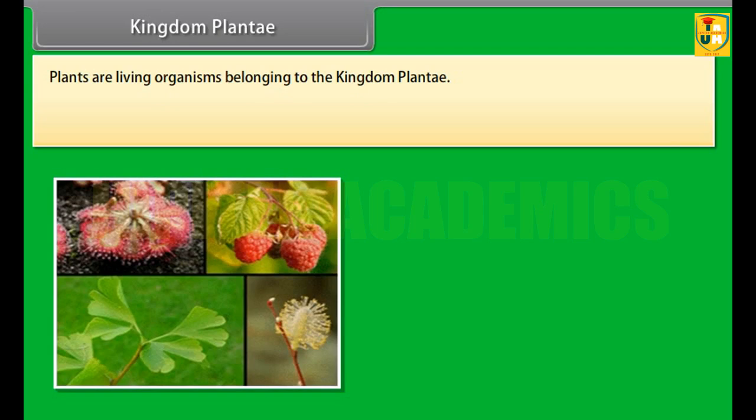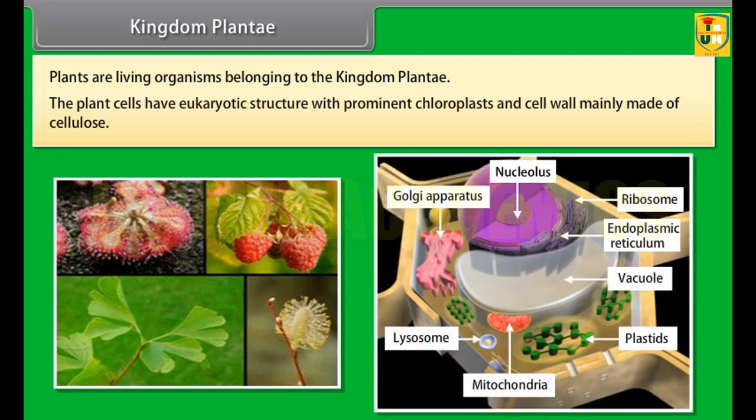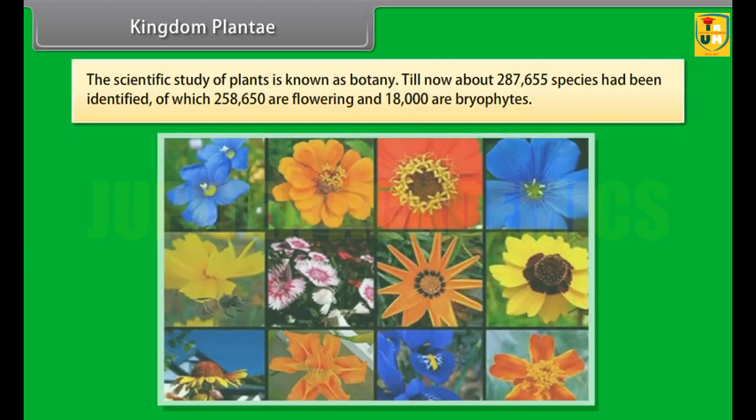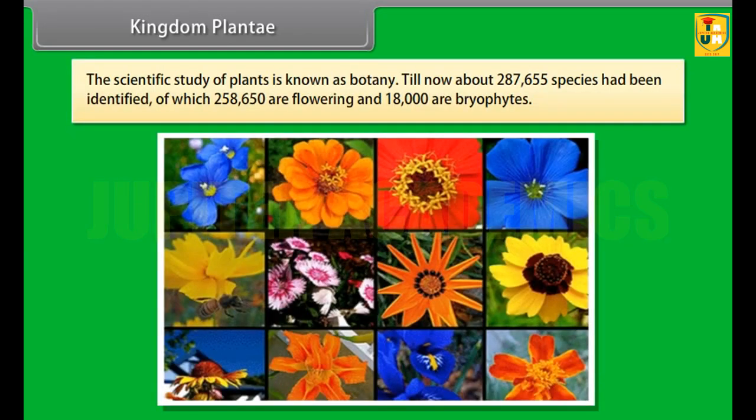Plants are living organisms belonging to the kingdom Plantae. The plant cells have eukaryotic structure with prominent chloroplasts and cell wall mainly made of cellulose. Plantae includes algae, bryophytes, pteridophytes, gymnosperms and angiosperms. They include familiar organisms such as trees, herbs, bushes, grasses, vines, ferns, mosses and green algae. The scientific study of plants is known as botany.